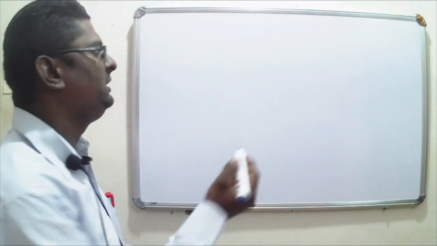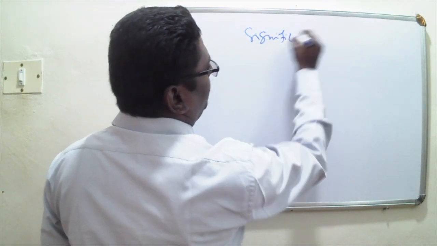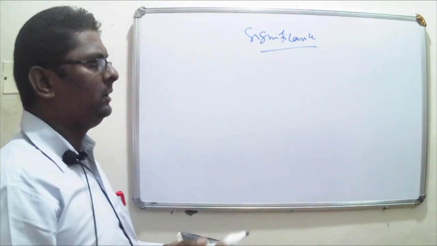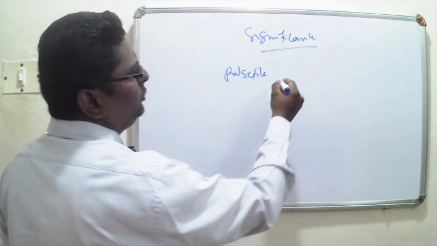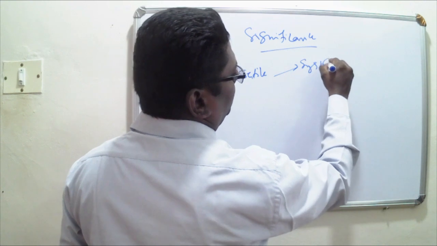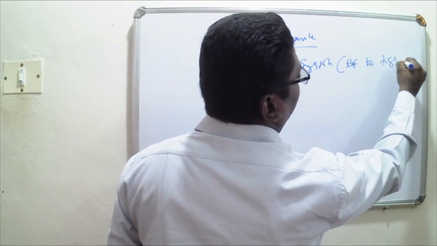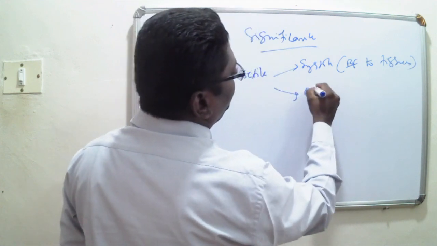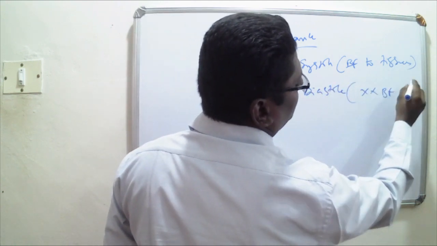What is the significance of the Windkessel effect? Imagine that the blood flow is pulsatile. During systole there will be blood flow to tissues, and during diastole there won't be any blood flow to tissues.